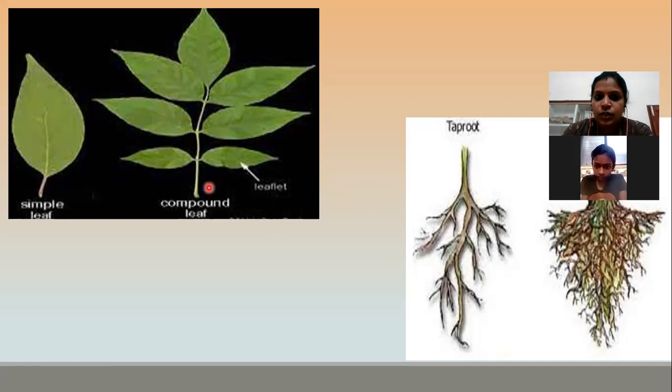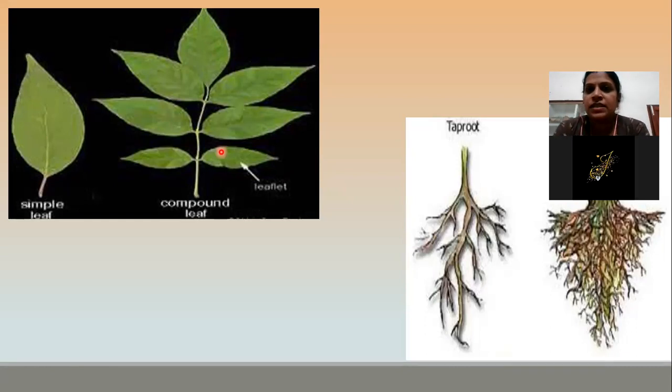So when there is a single leaf, it is known as a simple leaf. And when there is more than one leaf, you can call it a compound leaf. Have you seen leaves of drumstick?